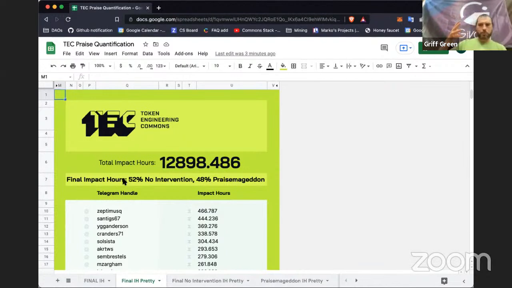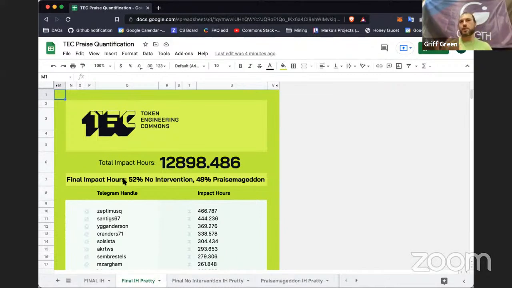Technically there were 4 proposals out there, but the top 2 were by far way leagues ahead of the others, and the votes sent to those 2 split 52-48. Because it was so contentious, the people who proposed these proposals made a compromise. Jeff and I made Praise Mageddon and I made No Intervention, and we compromised to avoid a decision creating too much polarity in the community.